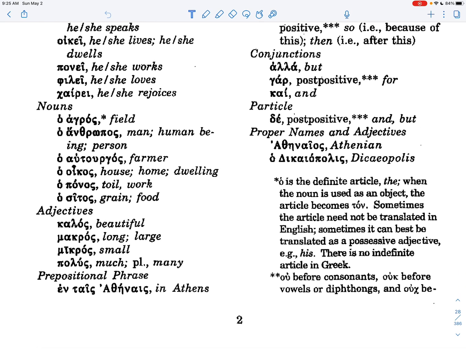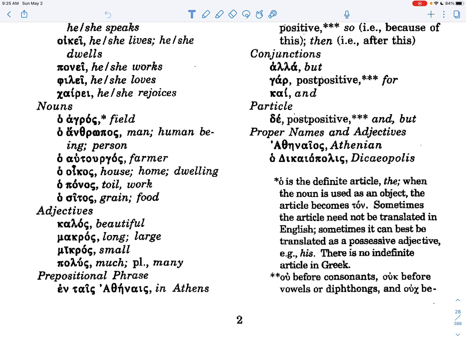Now adjectives. Kalos, beautiful. And that could also be good in ancient Greek. The Greeks had this idea that things that were beautiful were good, and so often this implies good as well as just beautiful. Makros, long, large, or big. Mikros, small, little. Polus, much in the singular, plural, many.